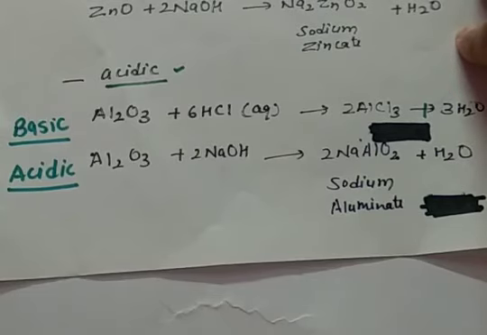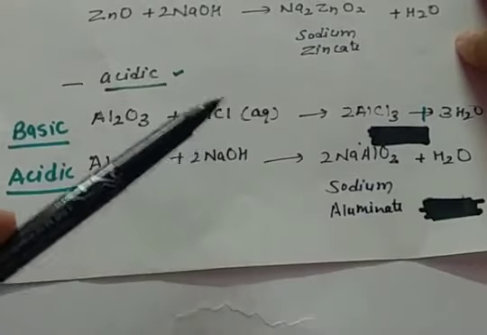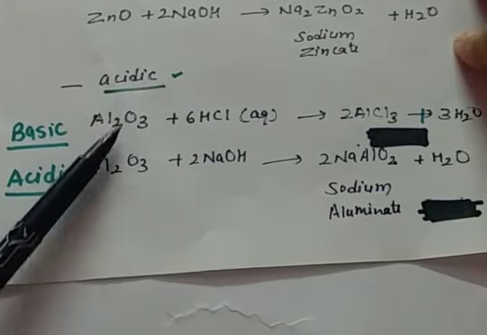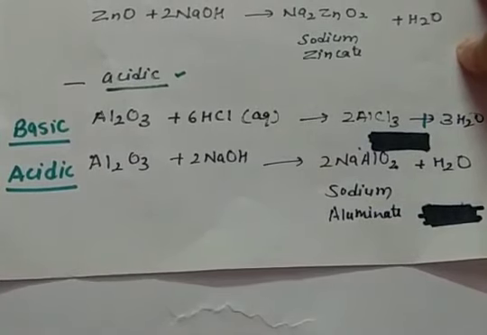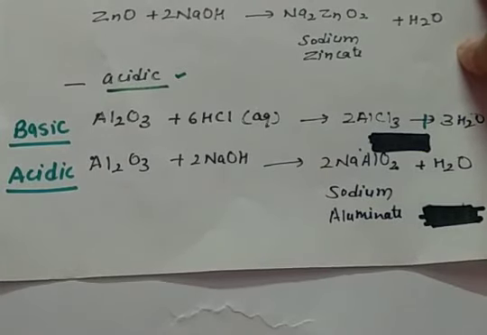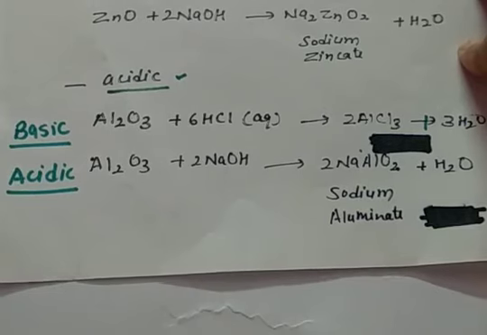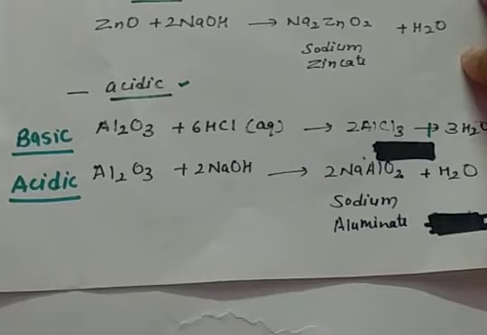When you can see here, acid is this and it is forming a salt, so what should be the other reactant here? It should be a base. So that is why aluminium oxide is behaving as a basic oxide in one medium, whereas as an acidic oxide in another medium. That is why these are called amphoteric oxides.